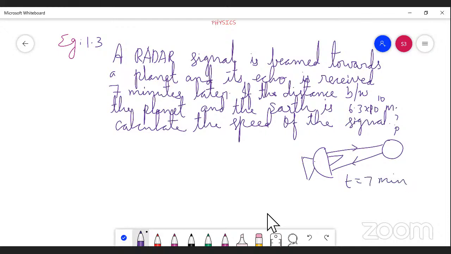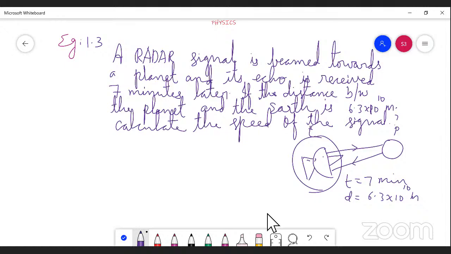The time taken to complete this echo is 7 minutes. If the distance between the planet and the earth, where we are placing this radar inside the earth, so the distance between the earth and the planet is 6.3 into 10 to the power of 10 meter. What is our next aim? Our next aim is to calculate the speed of the signal.